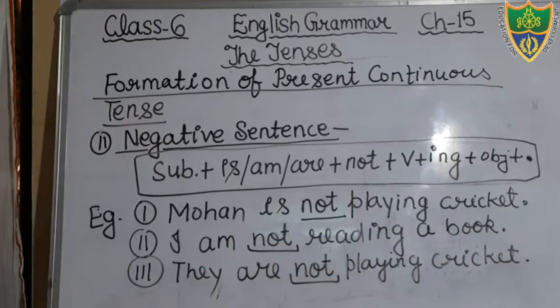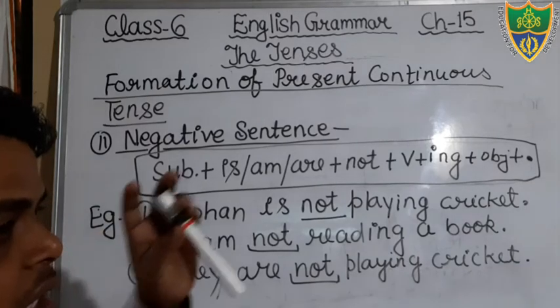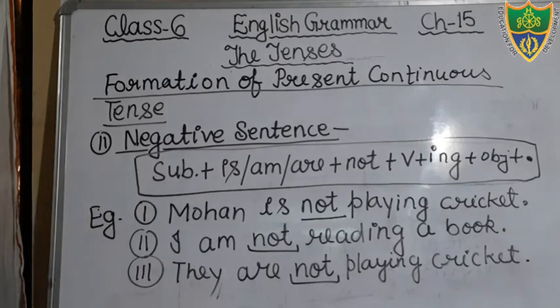Okay students, so this is the negative sentence. These are the negative sentences of present continuous tense. Keep in your mind all these things, and you also write it in your notebook. Okay students, if you are getting any kind of problem, you may ask on WhatsApp. Now we will discuss the interrogative sentences, interrogative structure of present continuous tense. Okay students, I am going to erase it. I hope that you all have written.